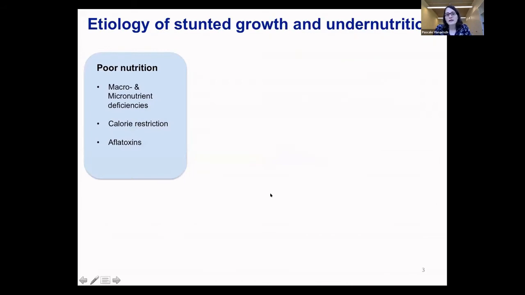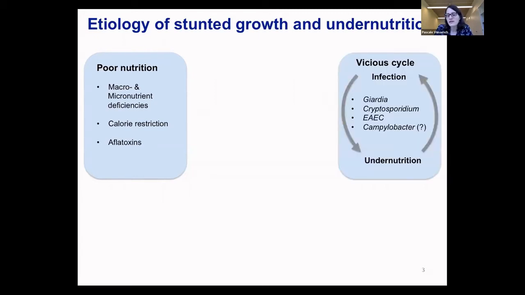So what is now the etiology of stunting? Obviously, it has a lot to do with nutrition, especially a nutrition that is poor in macro and micronutrients, also restricted in calories, and exposes the children to different toxins, such as, for example, aflatoxins. Then there's also a vicious cycle between infection and undernutrition, by infection worsening the undernutrition state, and undernutrition being a favorable ground for more infections, especially enteric infections.